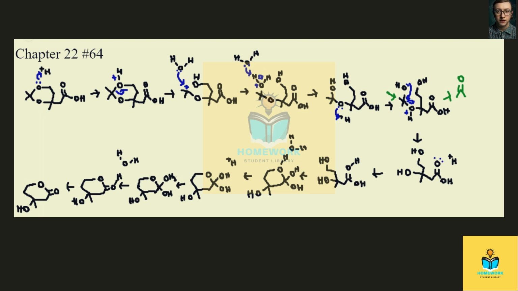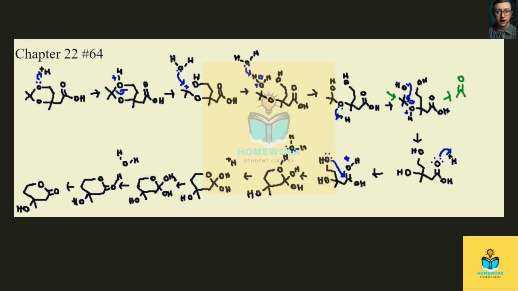The next part of this mechanism is going to be the intramolecular Fischer esterification. That will begin with this carbonyl oxygen becoming protonated, so we'll put a positive charge there. That's going to make the carbonyl carbon even more electrophilic than it already is, and so it will be susceptible to attack by this alcohol. The oxygen will act as a nucleophile.